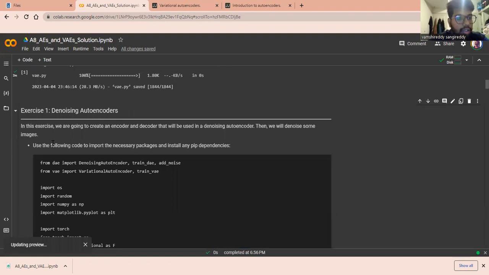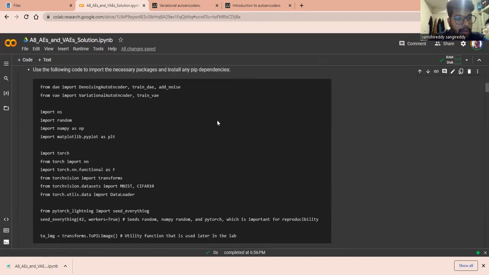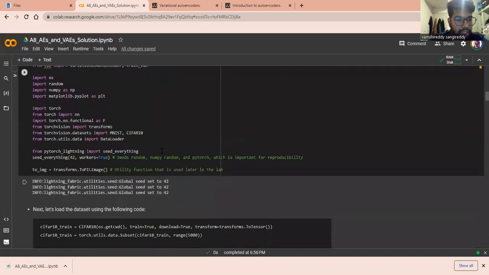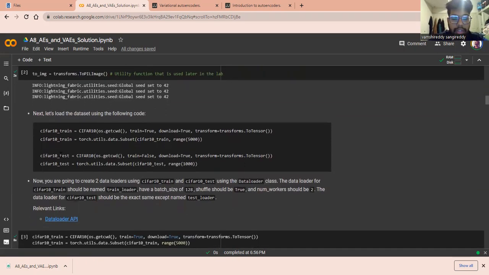First of all, we are installing all the necessary pip dependencies and packages. After installing those packages, we need to load our dataset using the following code, that is CIFAR10 train. This dataset is already present and it is loaded.